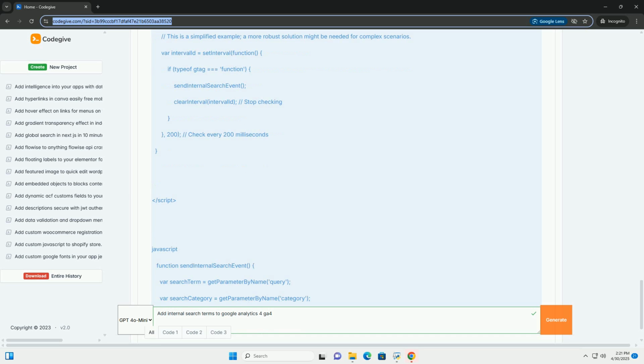Testing and debugging. 1. Open your browser's developer tools (right-click, inspect). 2. Go to the Network tab. 3. Perform a search on your website. 4. Look for a request to collect or event. In the Network tab, this is the request that sends data to GA4. 5. Examine the request parameters. You should see the event_name as internal_search and the search_term, search_category (if applicable), and search_results (if implemented) parameters with their respective values.